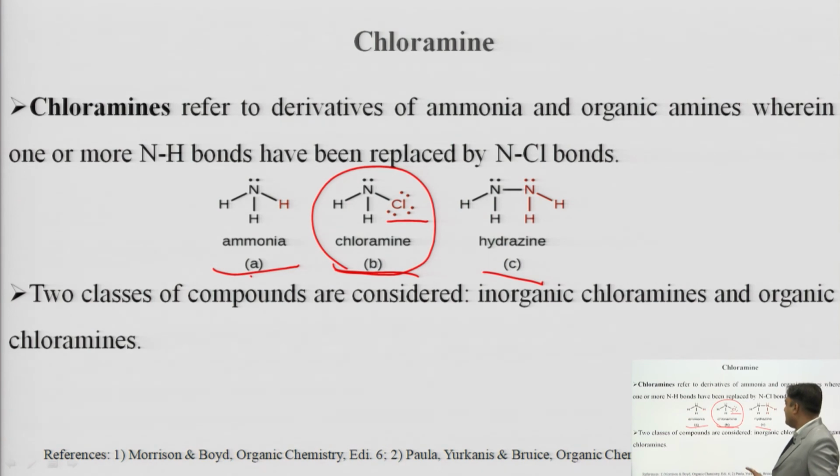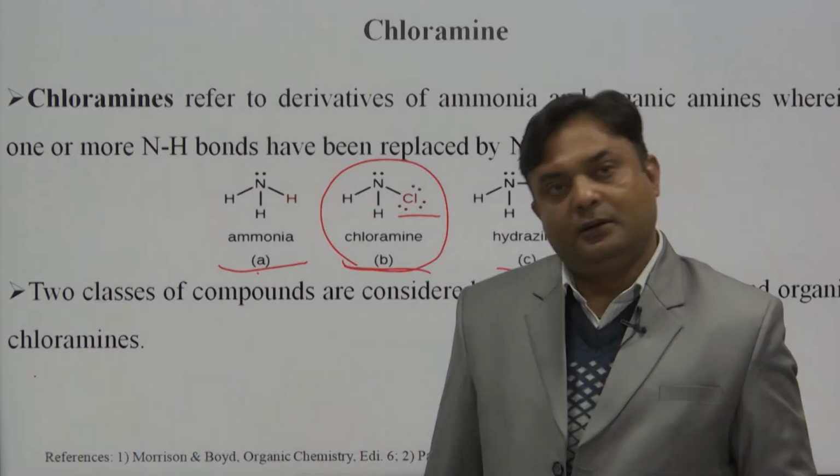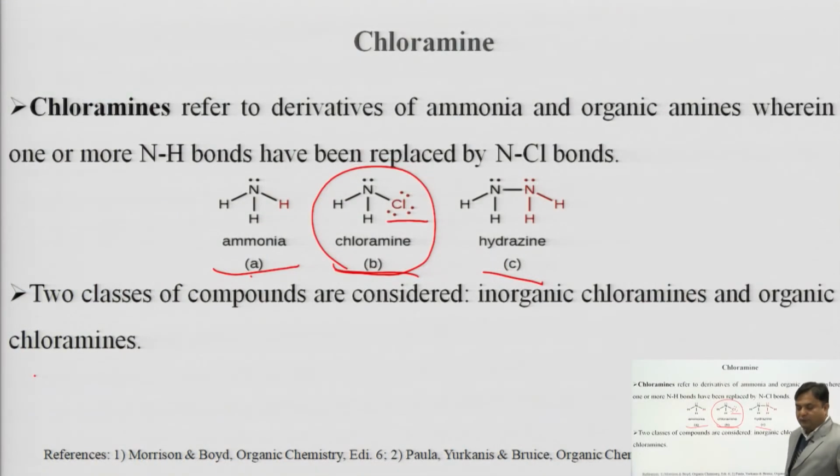Then 2 classes of compounds are considered in the case of chloramine. So, 2 types of category are there, one is inorganic chloramine and the other is organic. So, in this lecture we have already discussed the structure and uses of chloramine as well as BSC. Now, we again revise some important points about chloramine.